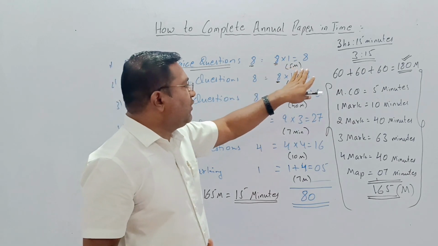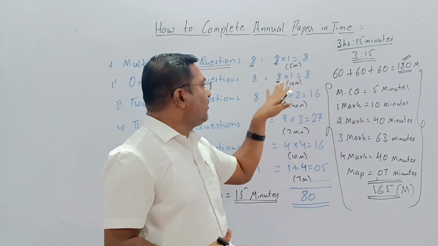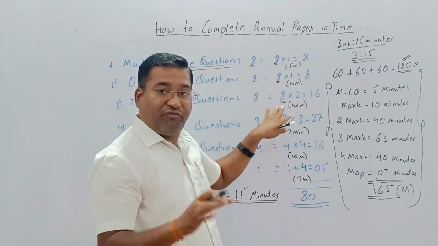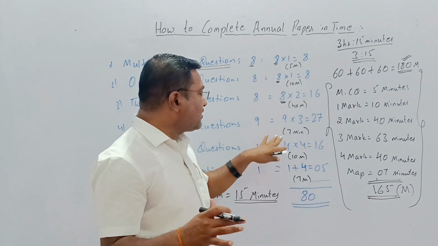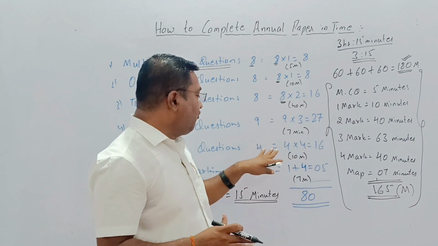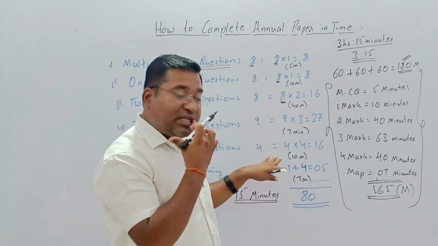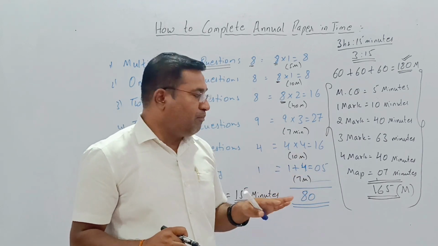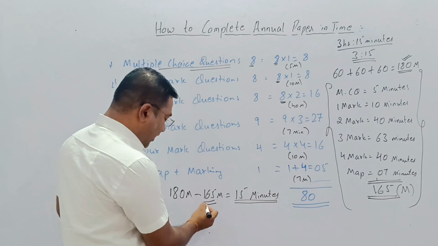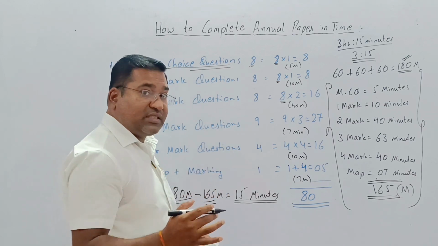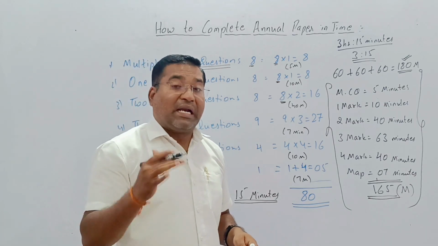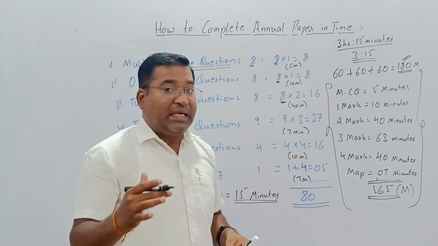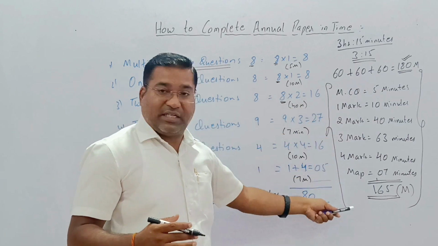For 8 MCQs, you have given 5 minutes. For 8 1 mark questions, 10 minutes. For 8 2 marks questions, 40 minutes. For 9 3 marks questions, 7 minutes each. For 4 marks, 10 minutes for each question, and 7 minutes for the map marking, which is equal to 165 minutes. So this is the proper way of writing and completing the paper in time according to these minutes.